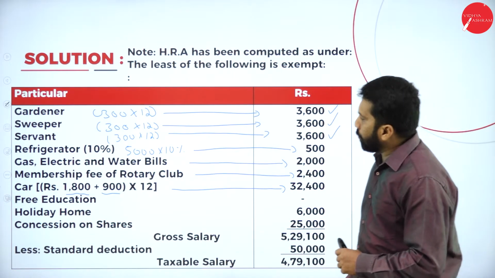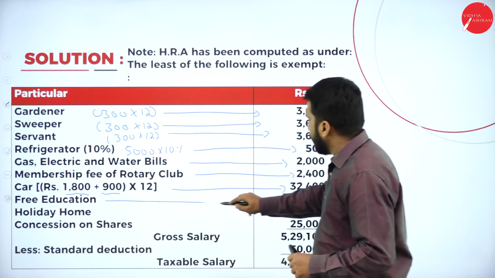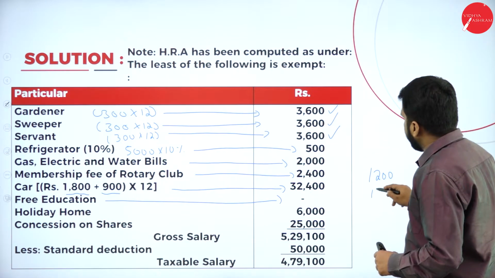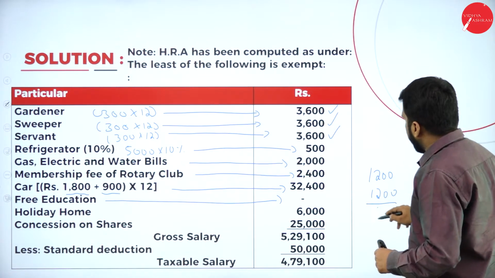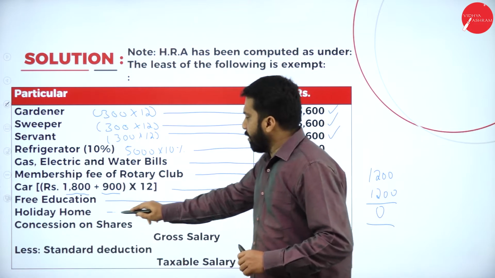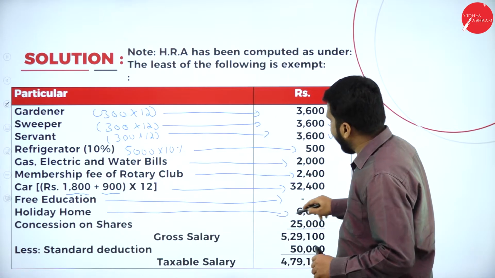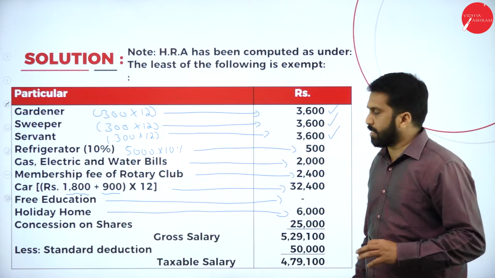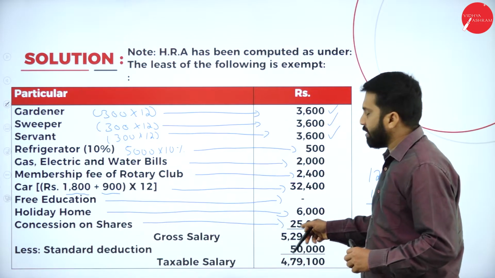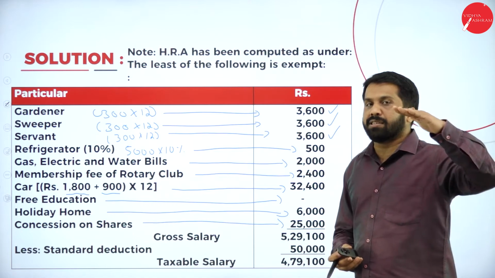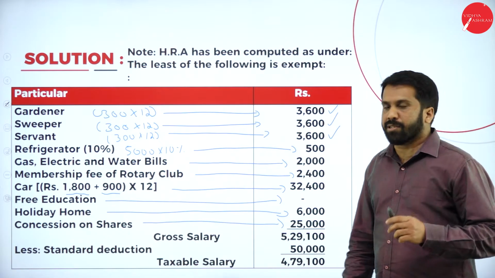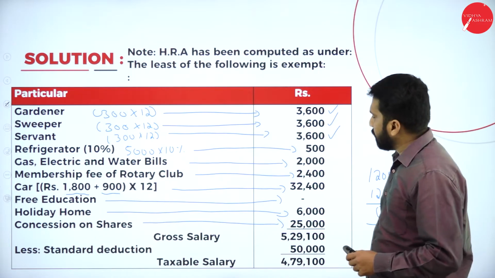Free education, we already calculated 1,200 minus 1,200 received, fully exempted. Next, holiday home, Simla, completely taxable, 6,000. Concessional shares, already we calculated 35,000 minus 10,000, your answer is 25,000. So it is completely taxable.